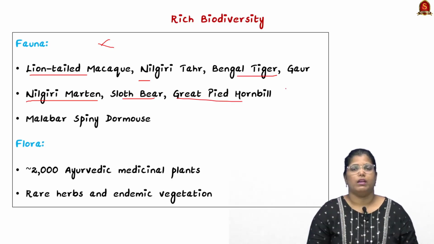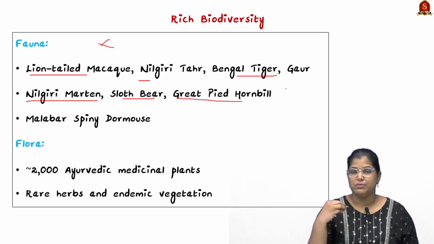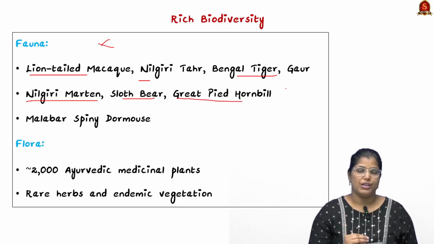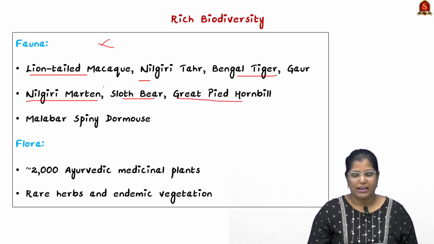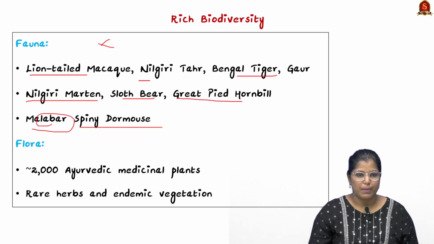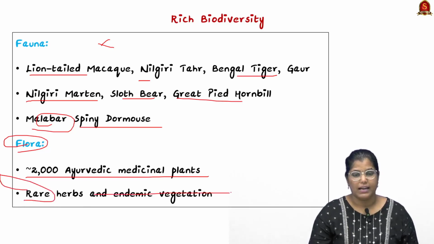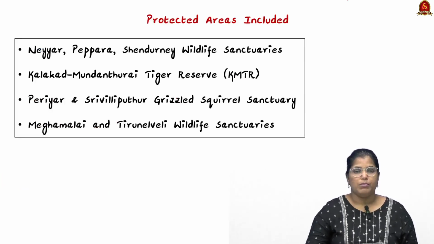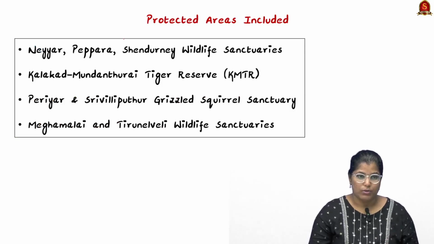They are actually the farmers of the forest, because they disperse a lot of seeds, especially in the Western Ghats. And we had a very important question regarding the sloth bear, so remember that also. Then we have Malabar spiny dormouse. And when we talk about flora, there are literally 2000 Ayurvedic medicinal plants, as well as rare herbs and endemic vegetables. Now moving on, we shall see about the protected areas that are included.